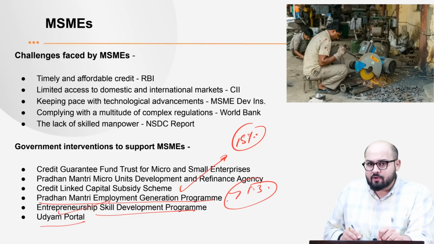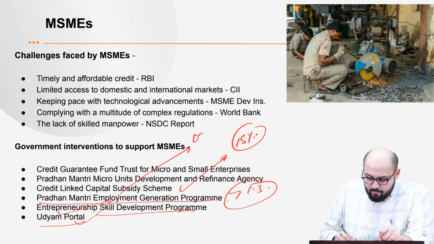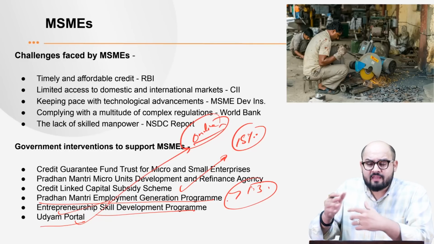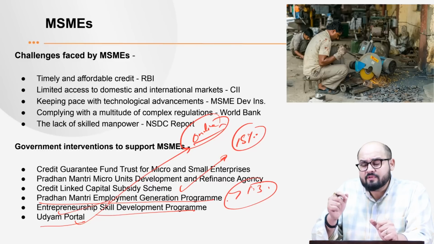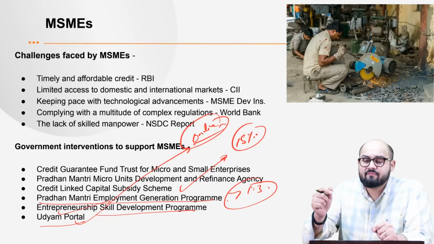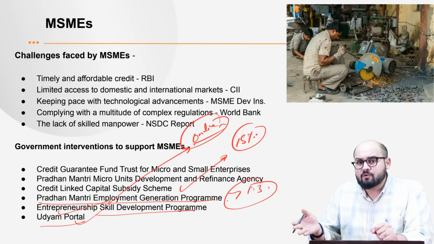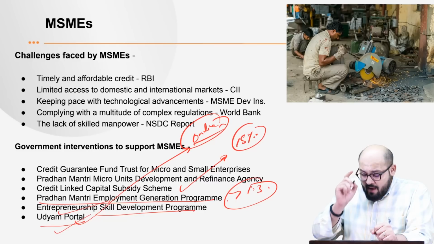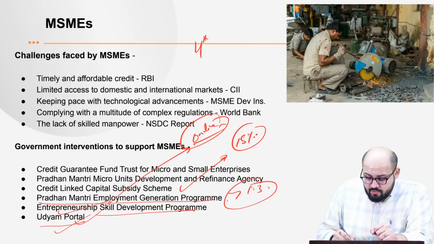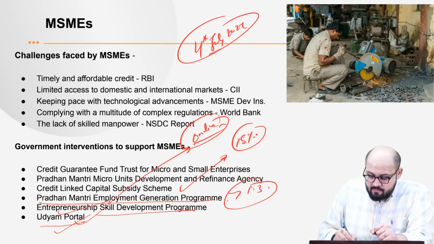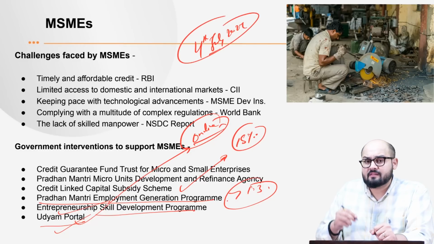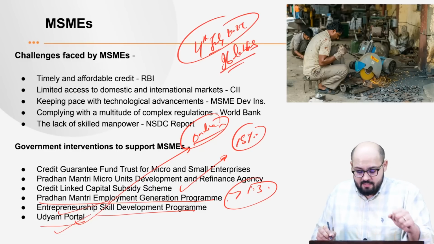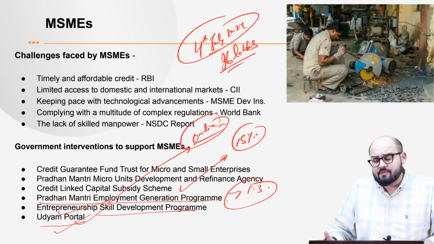Then we have got the Udyam portal, very important. Now, this is an online portal which tries to facilitate the working of these MSMEs. And obviously, it also tries to give them some of the benefits which they did not get prior to their registration on the online platform, right? So this is obviously one of the very important platforms. And to give you the data, on 4th of July, 2024, just a few days ago, the number of MSMEs registered on the Udyam portal was more than 96 lakhs. Right, so do remember this. So these are some of the schemes which the government has provided.